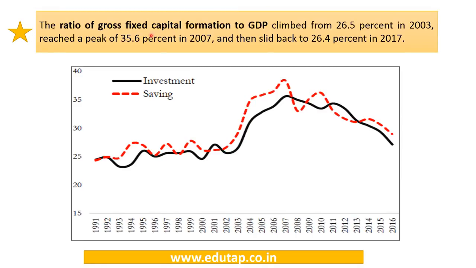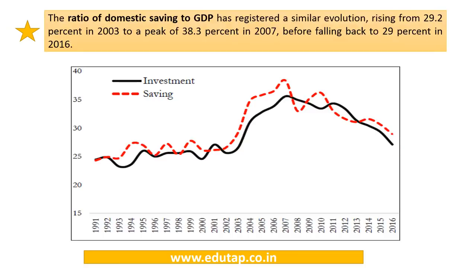So first one, it says the ratio of gross fixed capital formation to GDP, or the ratio of investment to GDP, has climbed from 26.5% in 2003. It reached a peak of 35.6% in 2007, and then again it declined to 26.4% in 2017. So you can see from here that the investment at first increased and reached high levels in 2007, and ultimately it started declining.